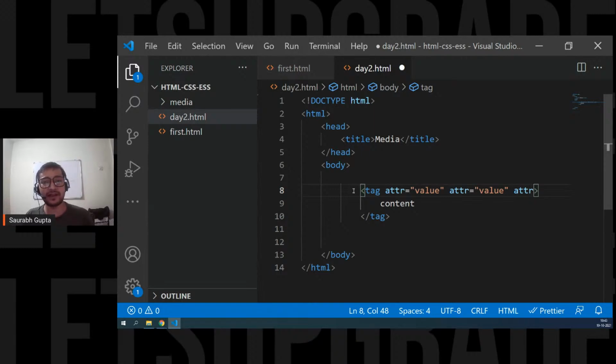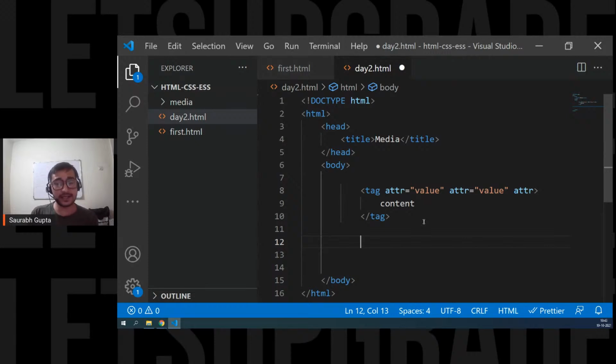Guys, please tell me, are we clear with the concept of attribute? Don't worry, we're going to see this. But are we at least clear with the concept of attribute? So this is one thing. There is one more thing I want to talk about: we also have a concept of empty tags.